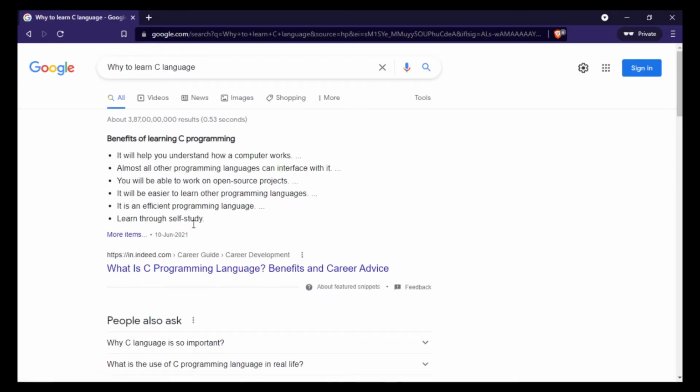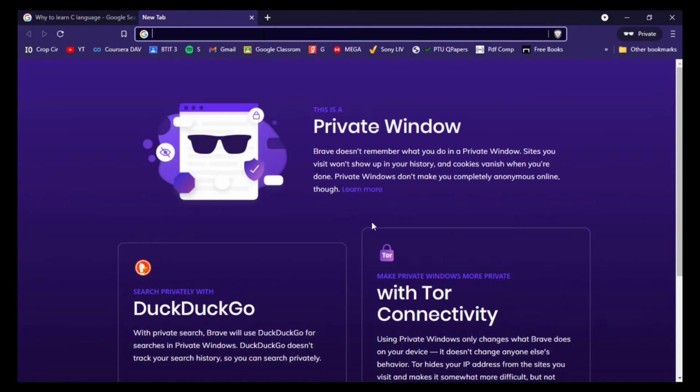So here you can see the benefits of C language. First of all, it will help you to understand how a computer works. Yes, it is true, we can understand how a computer works. If we give any input to a C language program, then what will happen when we give an input? You can understand by using this browser here.